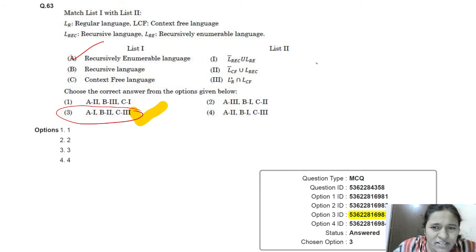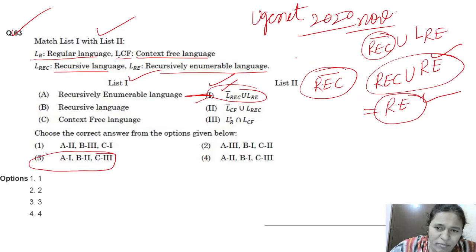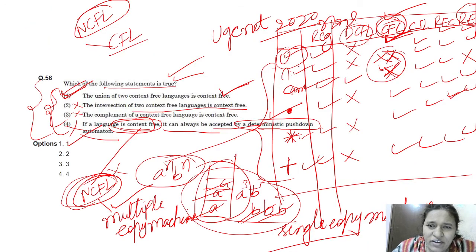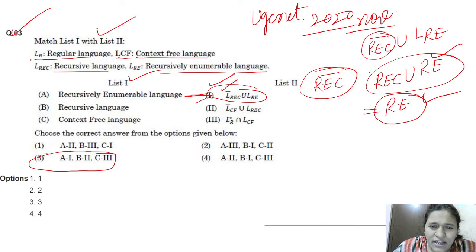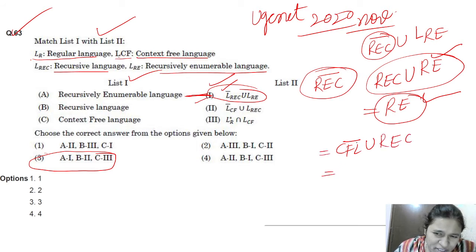Here the second one is context free complement union recursive. Is context free closed under complementation? No, right? CFL is not closed under complementation. Please check this. That's why it cannot be CFL complement union recursive.